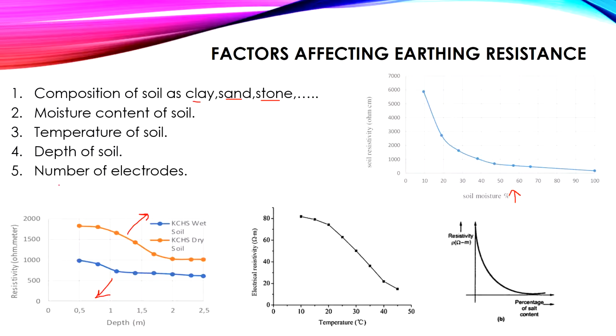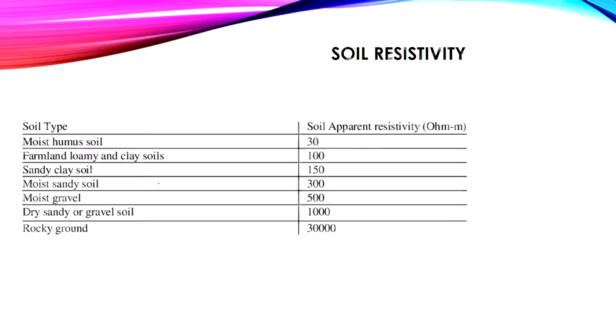Another thing which changes the earthing resistance is the number of electrodes used. As the number of electrodes increases, the earthing resistance decreases, because these electrodes are connected in parallel. As the parallel connection increases, the total earthing resistance decreases.